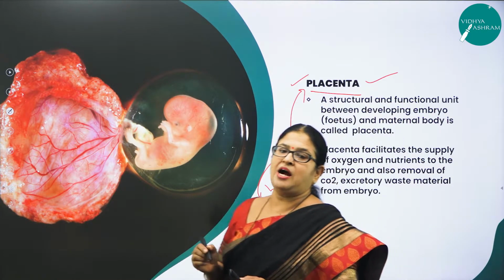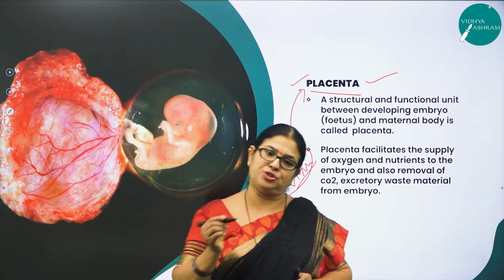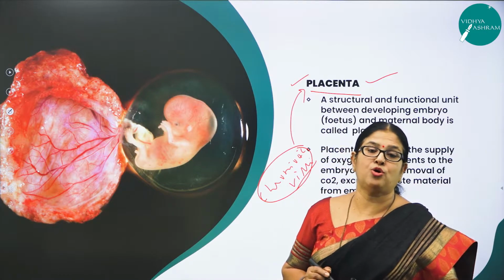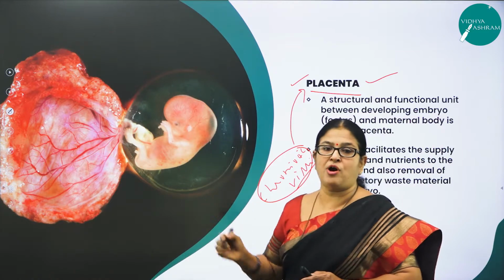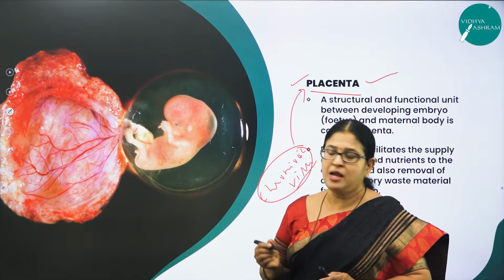I repeat, after implantation, finger-like projections appear on the trophoblast, and these are called as what? Chorionic villi. And this chorionic villi is surrounded by what? It is surrounded by uterine tissue as well as maternal blood.